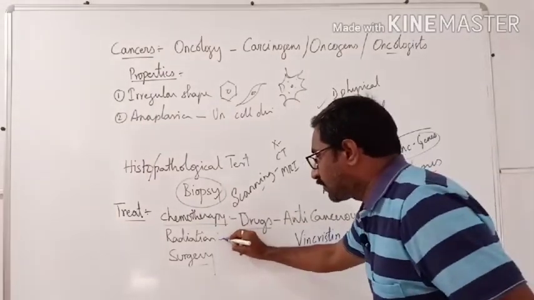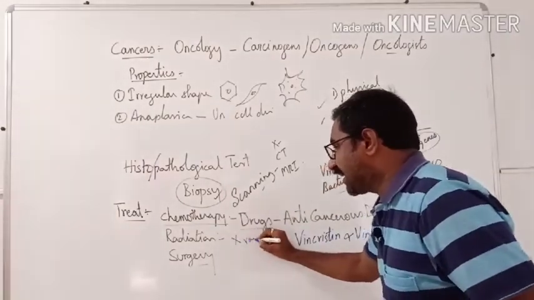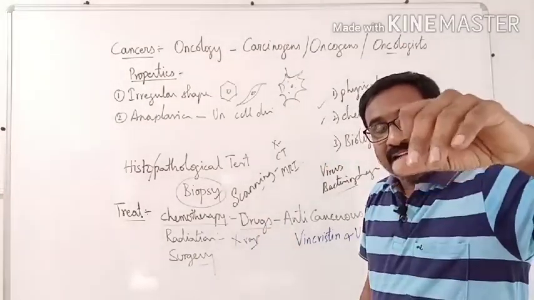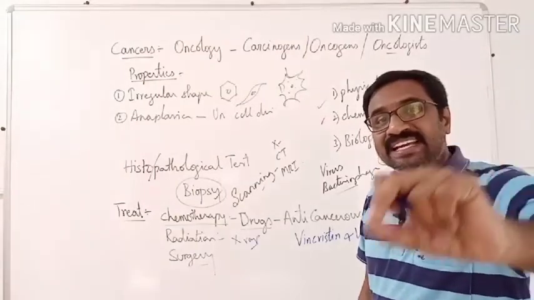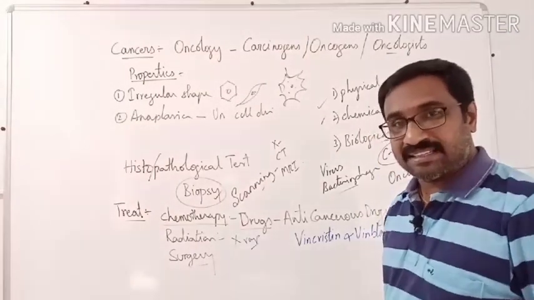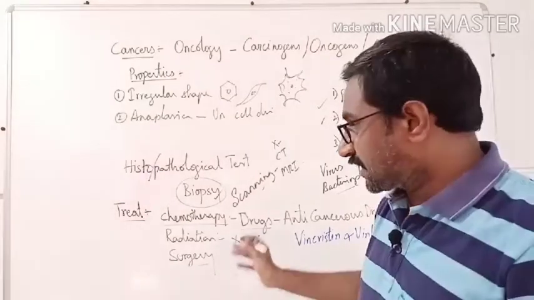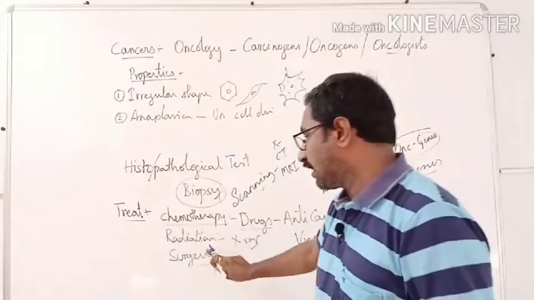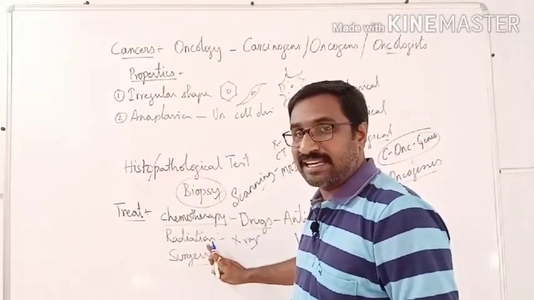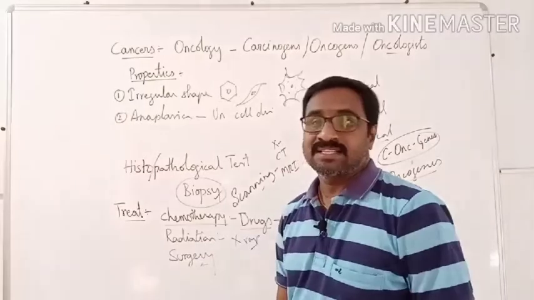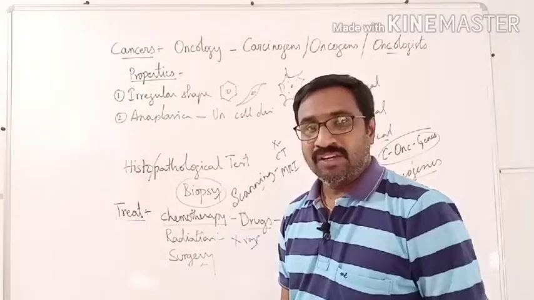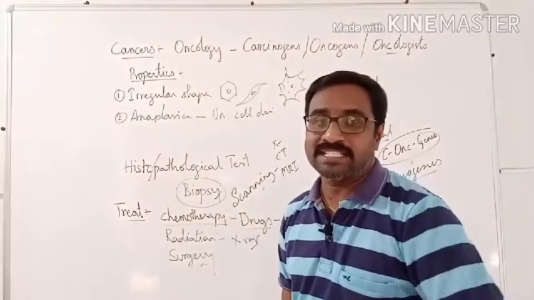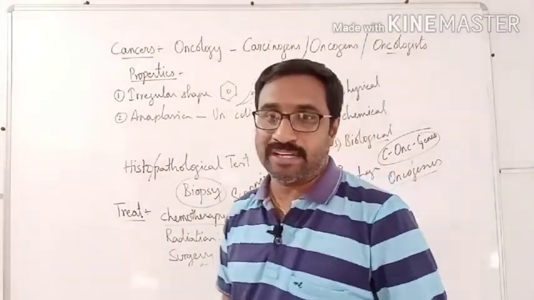Radiation therapy. Here we can use X-rays to bombard the cancer cells, and they are bombarded up to lethally. What is the meaning of lethal? It means death. Radiation is bombarded until the cancerous cells die. That is called radiation therapy. Next one is called surgery. A tumor which is present externally can be surgically removed. Like that also we can go with this treatment.